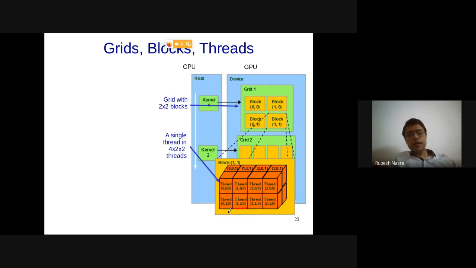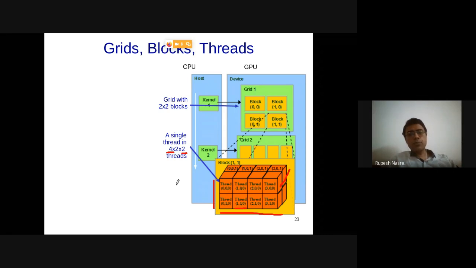Okay, and as you can see, in X direction we have 4 threads. That is what is blockDim.x. In Y direction we have 2, and in Z direction again we have 2. So that is what is matching here.